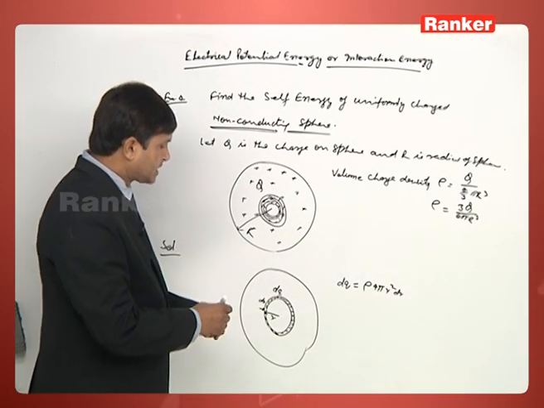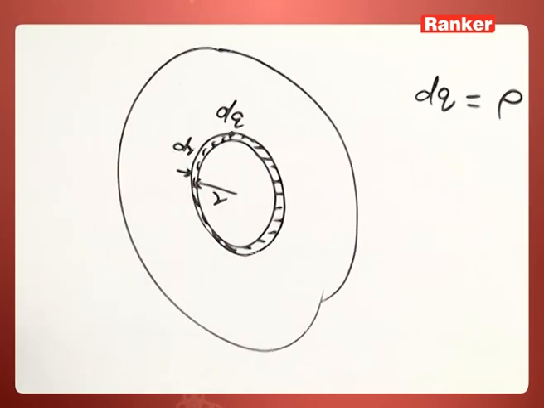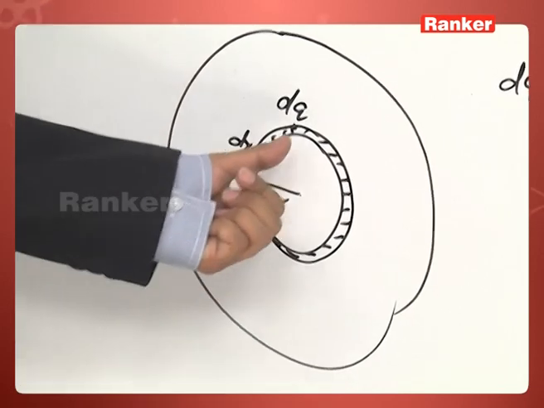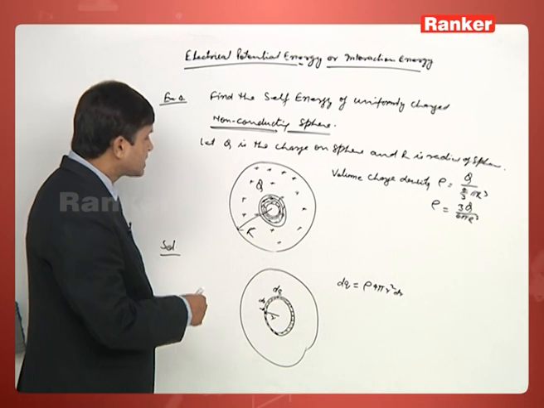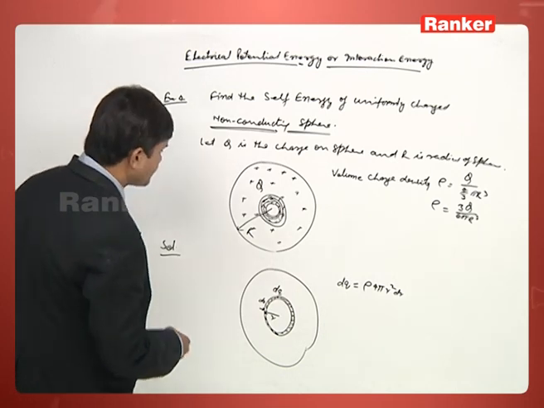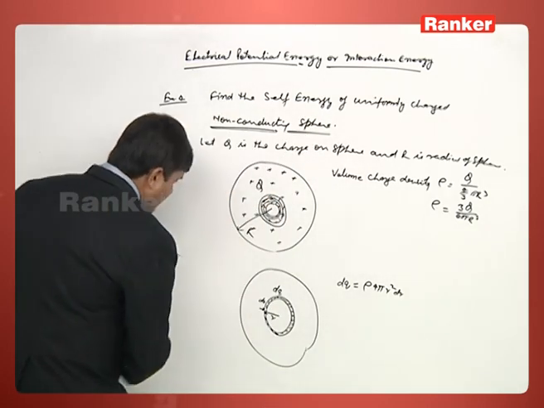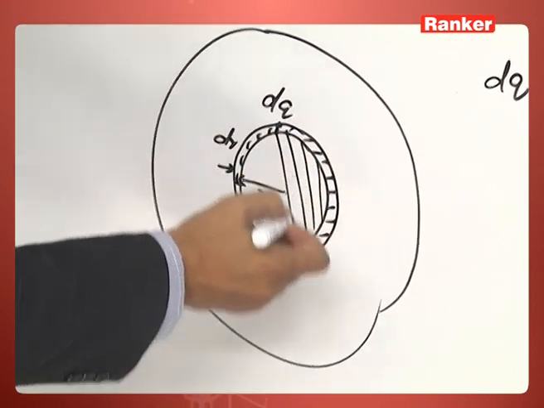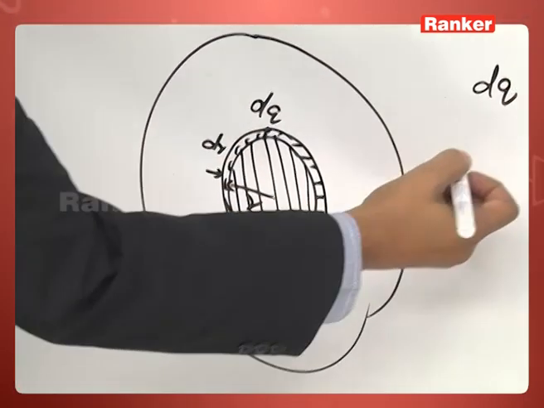Or another way is that we can calculate total charge on this shell, and then we are removing the charge dq. Another method is that, see, this is the charge on this shell, and how much charge is kept in this part? In this part, let the charge be q.